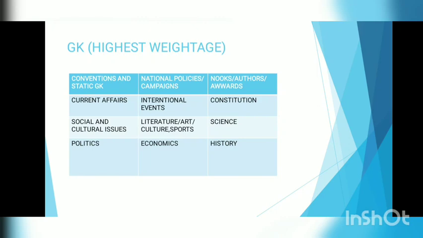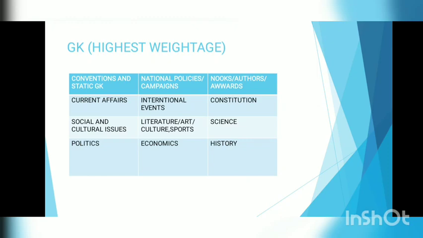So we have to know 1 year or more, at least 1 year and 6 months of general GK questions and current affairs for passing any competitive examination. After national policies and campaigns, international events, literature, arts, culture, sports, economics, books, author awards.